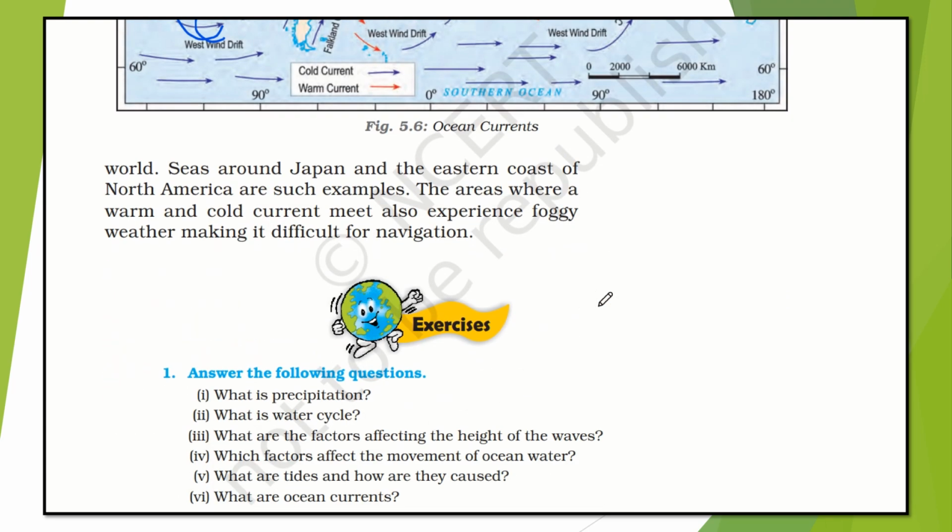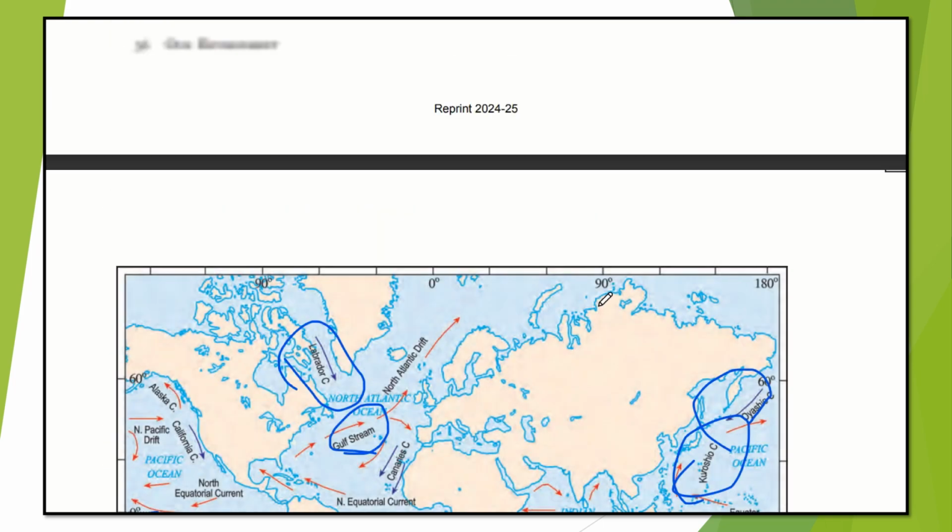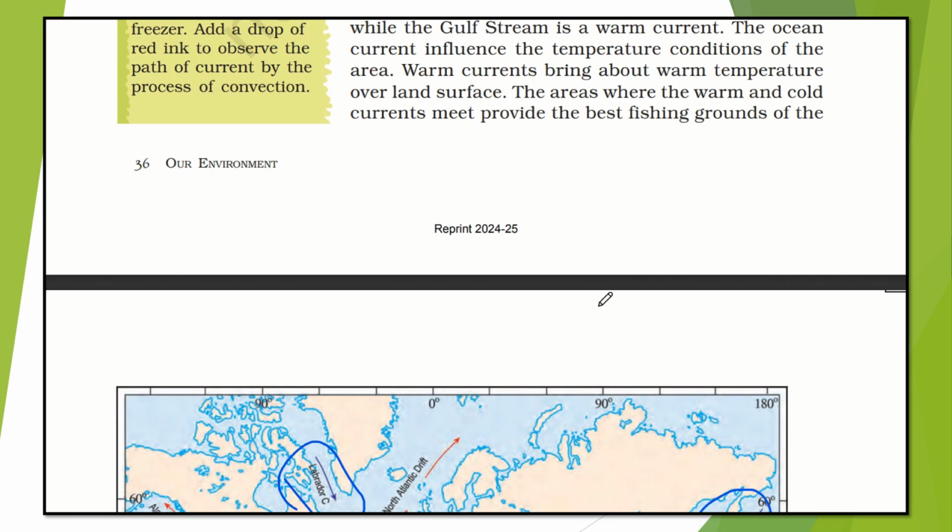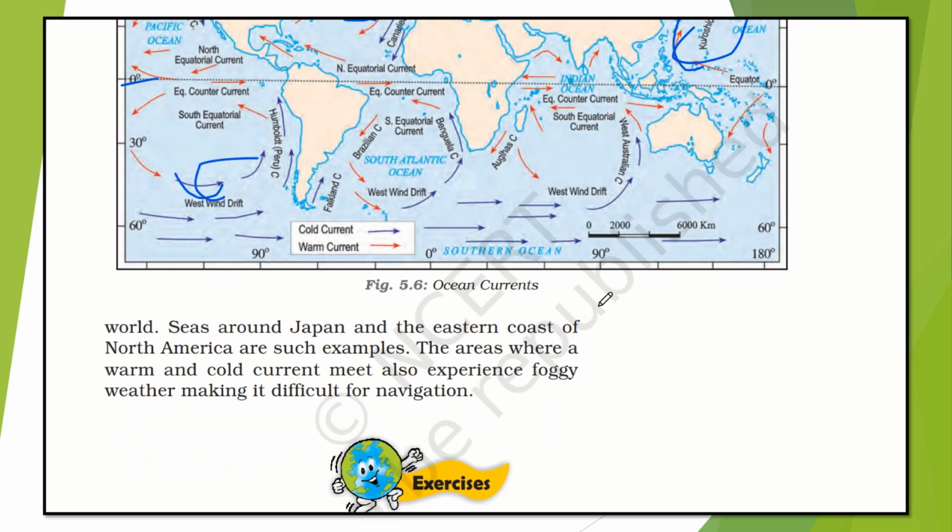Now next, the areas where a warm and cold current meet also experience foggy weather, making it difficult for navigation. So first of all, they have told about the areas where warm and cold currents meet. They provide the best fishing grounds also, but some areas are there where the warm and cold currents meet. They also experience foggy weather, which is difficult for navigation.